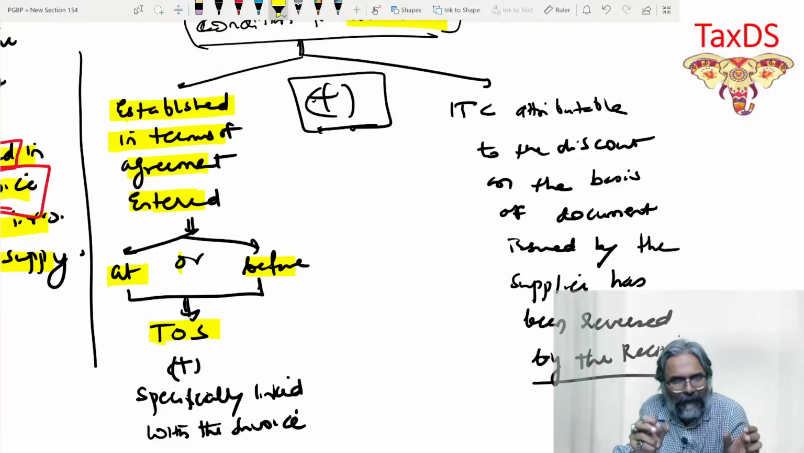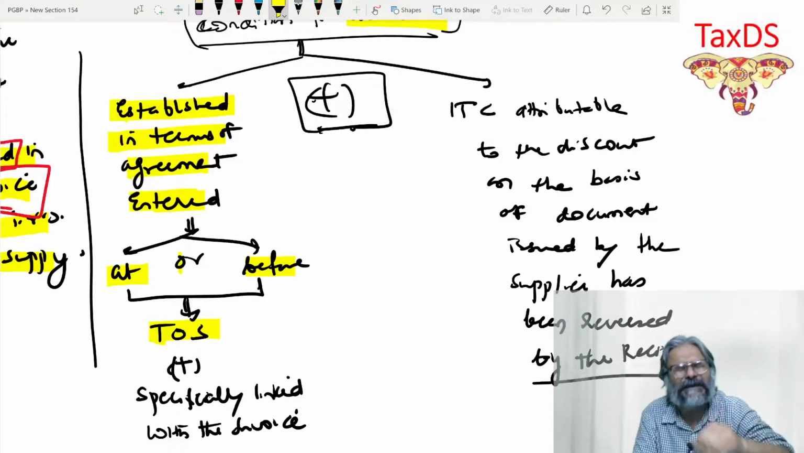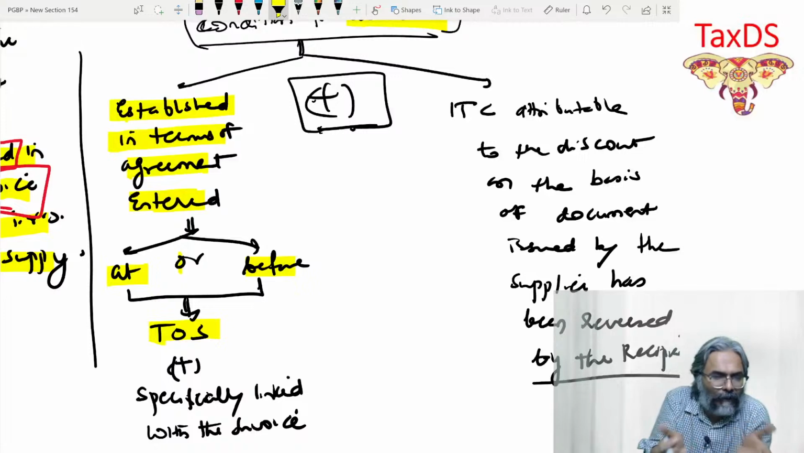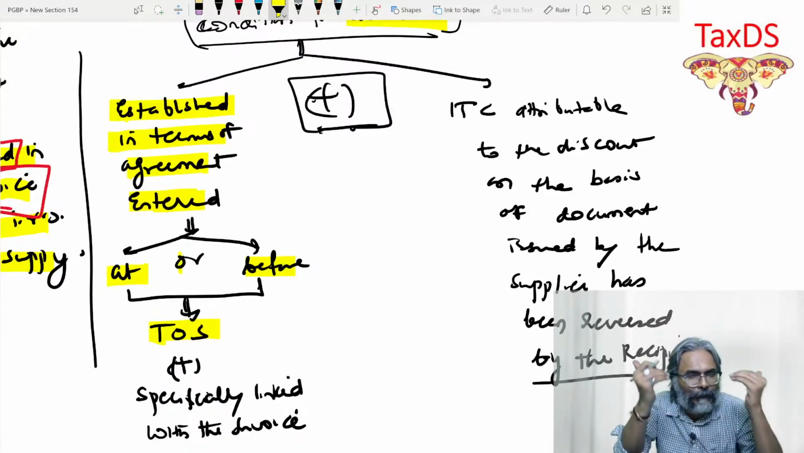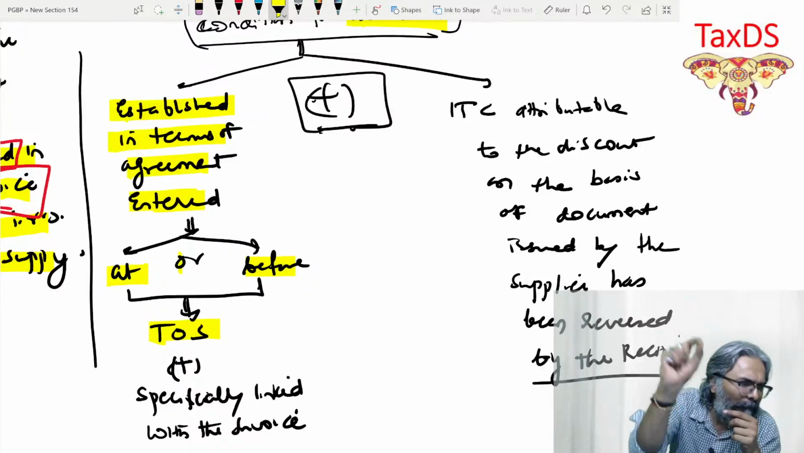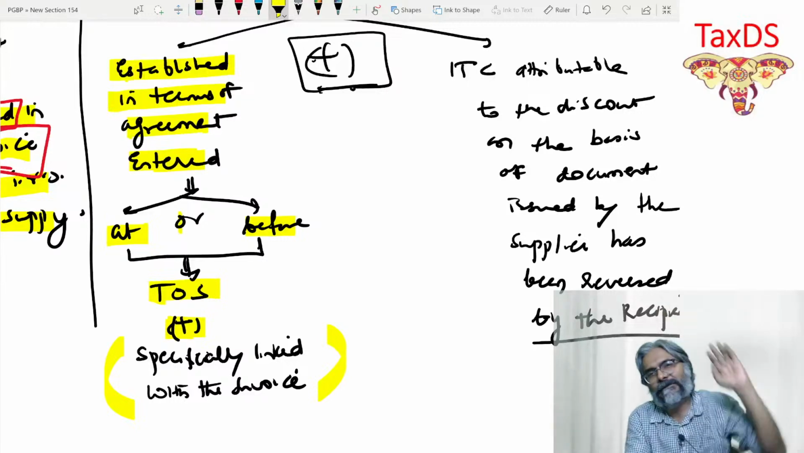I'm just breaking it down this way, students, so that you can write it the way it is going to be there. Because this is what the ICAI has in their standard statement. You need not write like this, but at least it will help you to make the statement, as if this term is established in the agreement which is entered at or before the time of supply. Plus, students, plus they are specifically linked with the invoice.